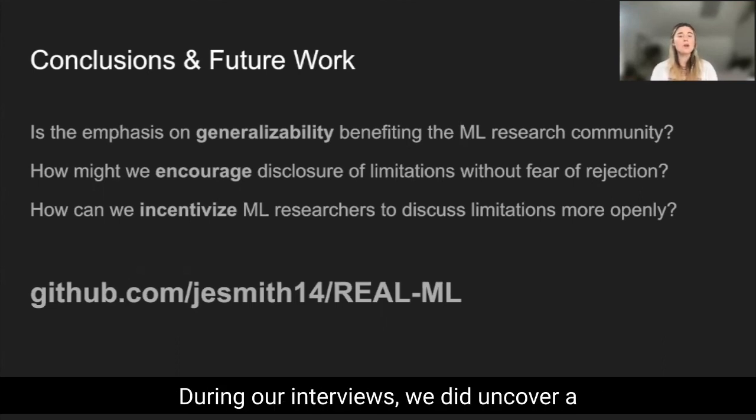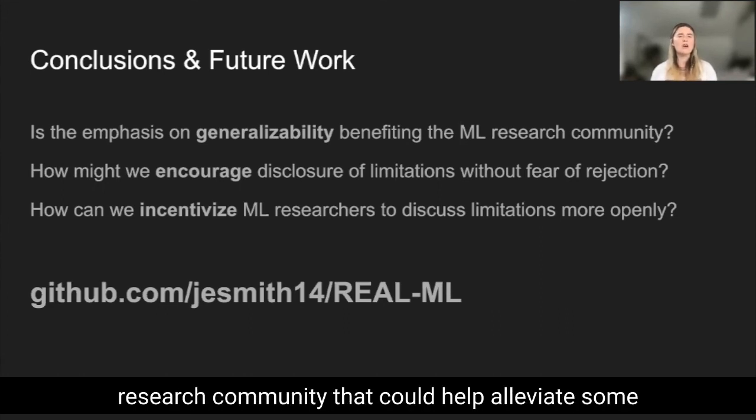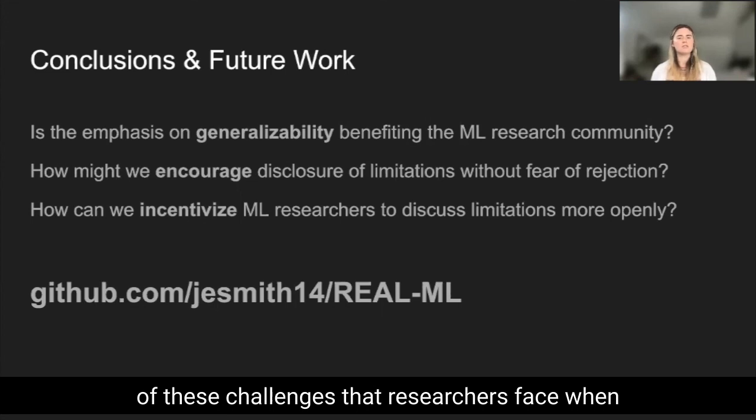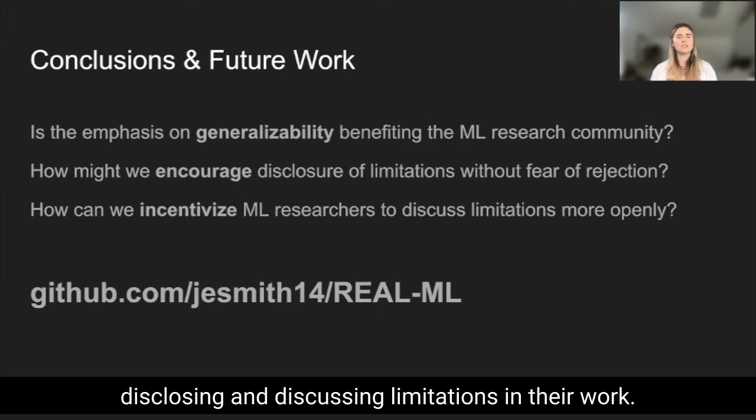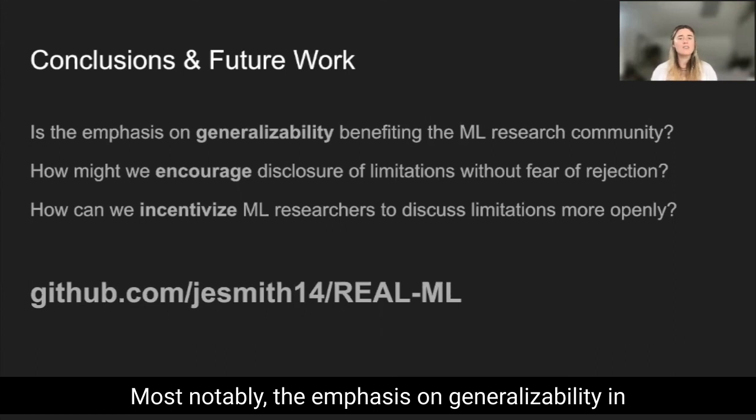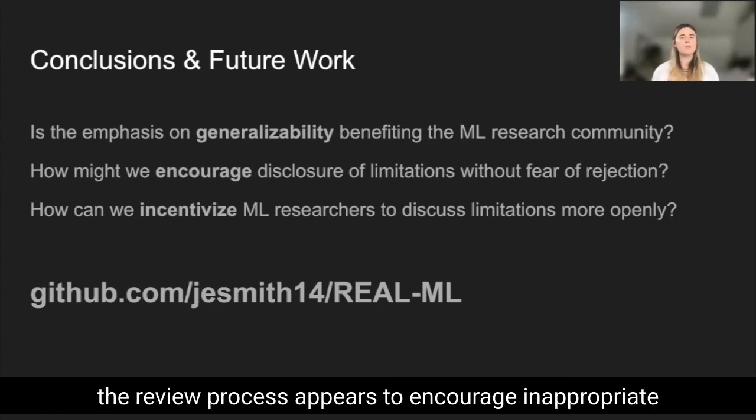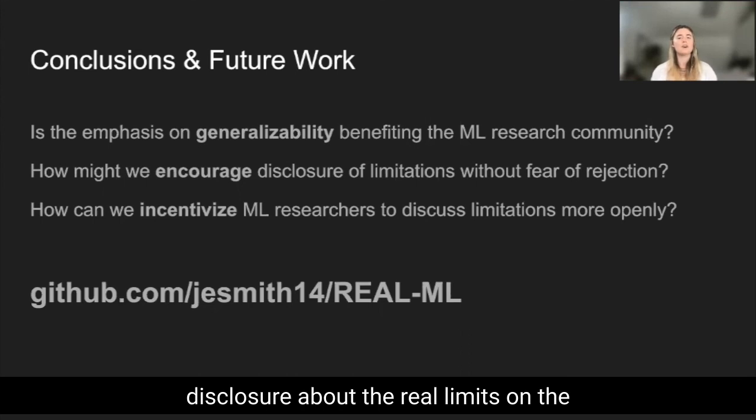During our interviews, we did uncover a few opportunities for growth in the ML research community that could help alleviate some of these challenges that researchers face when disclosing and discussing limitations in their work. Most notably, the emphasis on generalizability in the review process appears to encourage inappropriate disclosure about the real limits on the claims of ML research results.